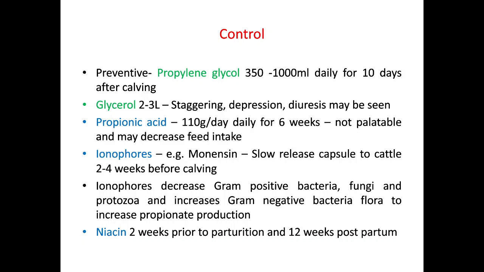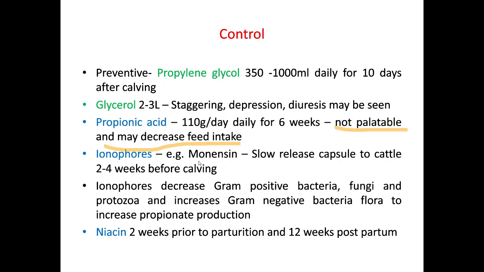Propionic acid, 110 gram per day, for 6 weeks. We can give propionic acid because it is a good source of gluconeogenesis, but it is not palatable. It creates a bad taste for the animal, and because of that the animal is not taking food properly, so food intake decreases. Again it may worsen the ketosis condition, or act as a predisposing cause, though we are using it for control, right?